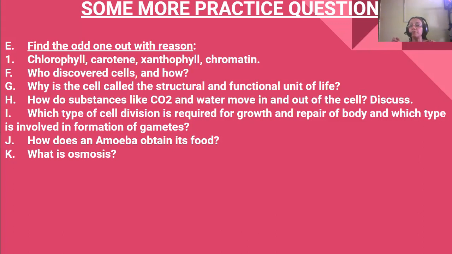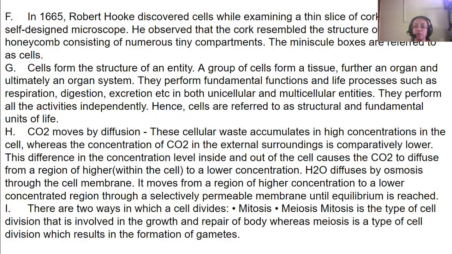How do substances like carbon dioxide and water move in and out of the cell? So for moving in and out of the cell, carbon dioxide uses the process of diffusion. Okay, so this cellular waste accumulates in higher concentration in a cell, and outside the cell, the concentration of carbon dioxide is less.